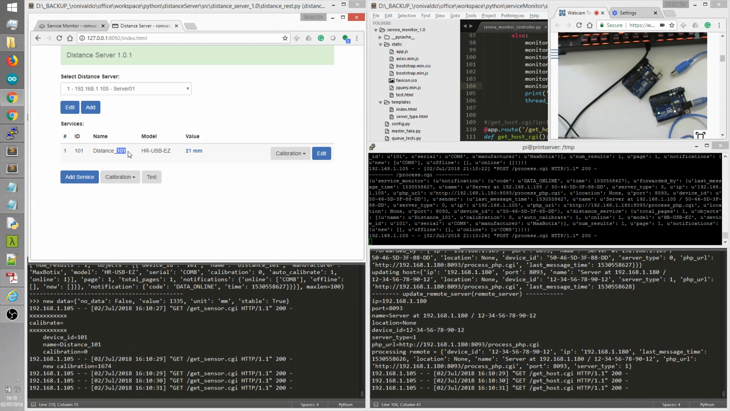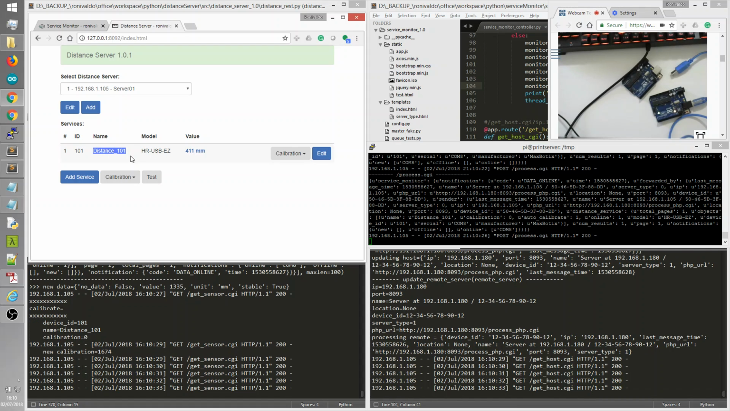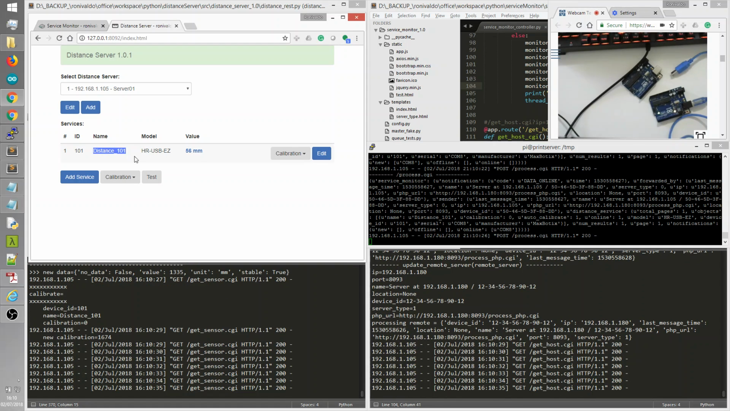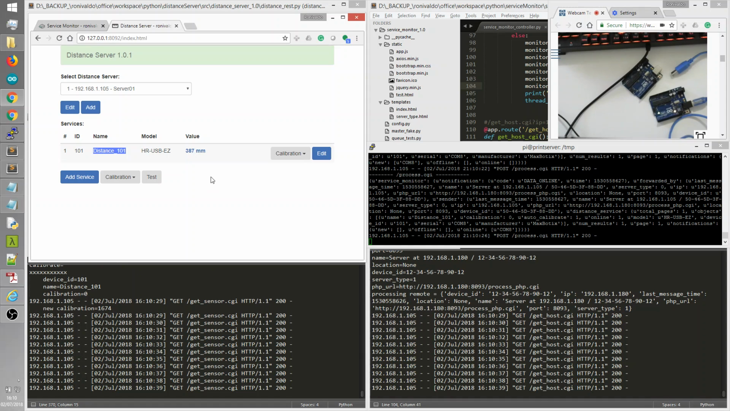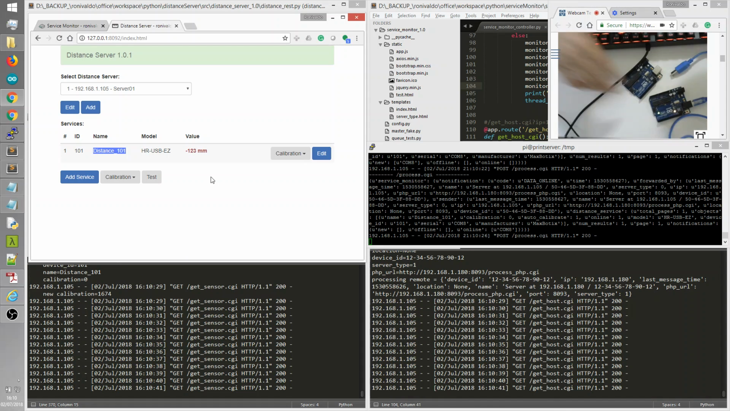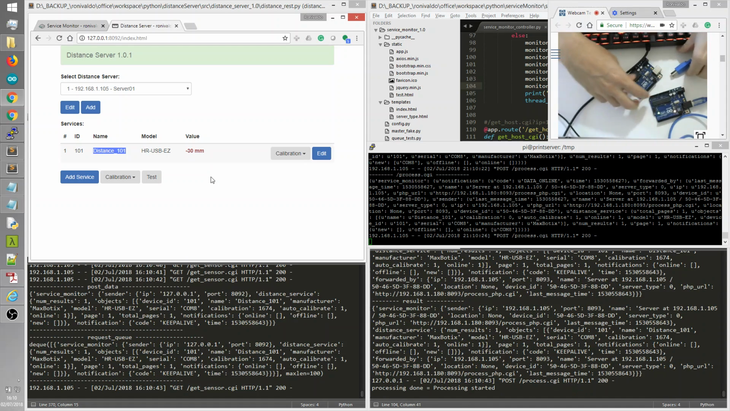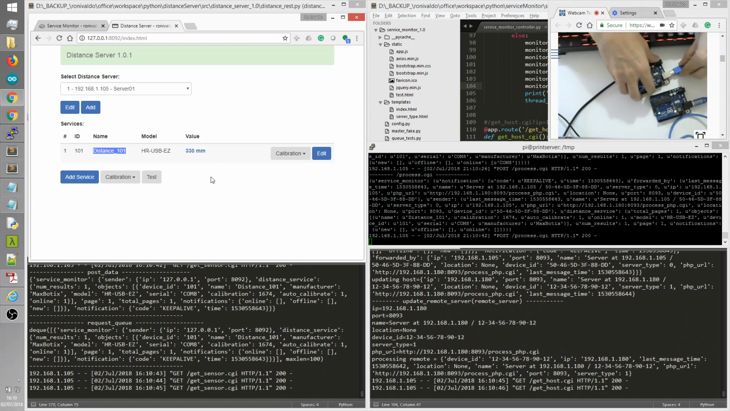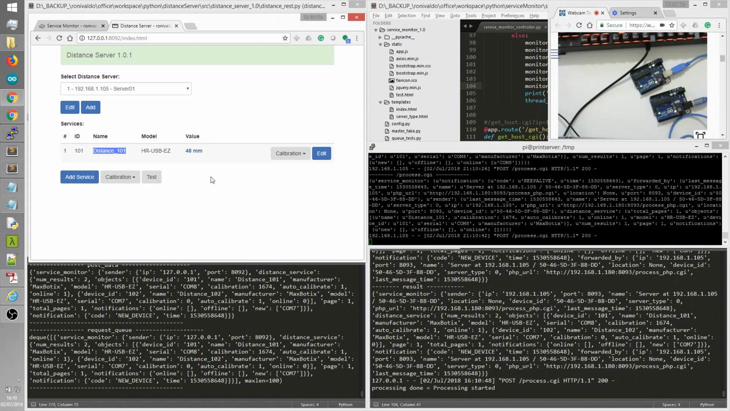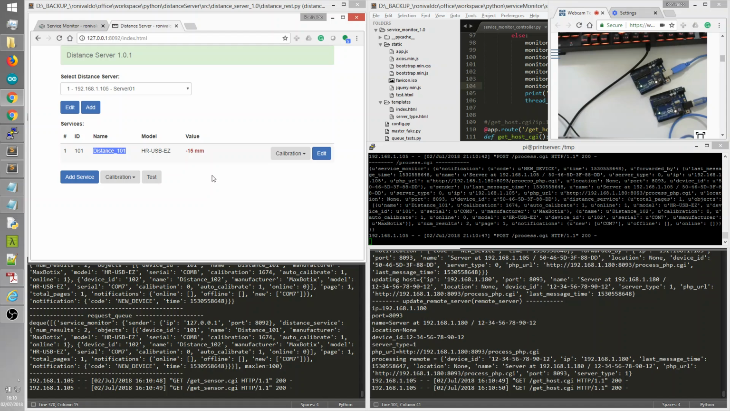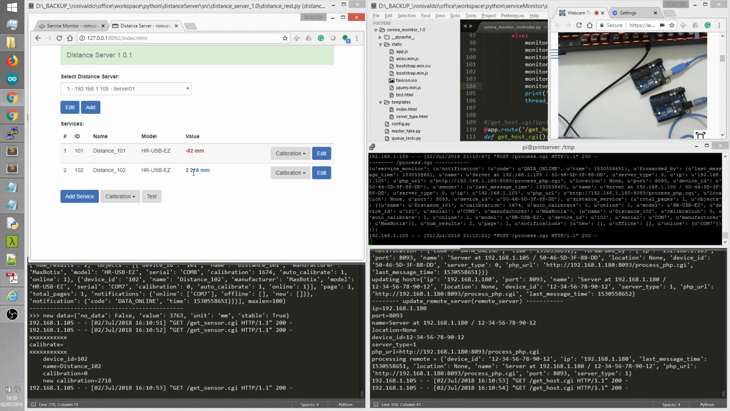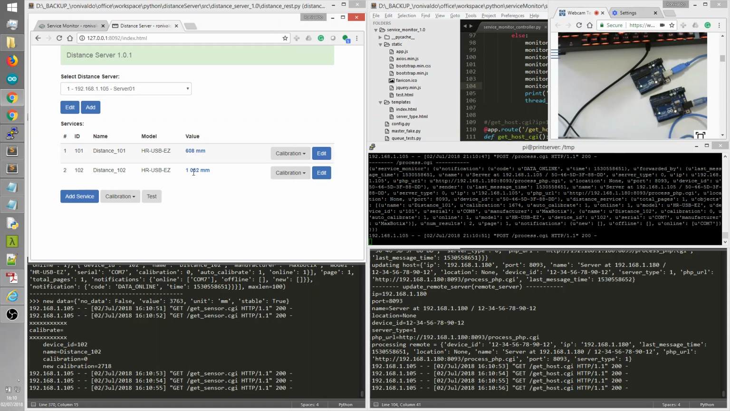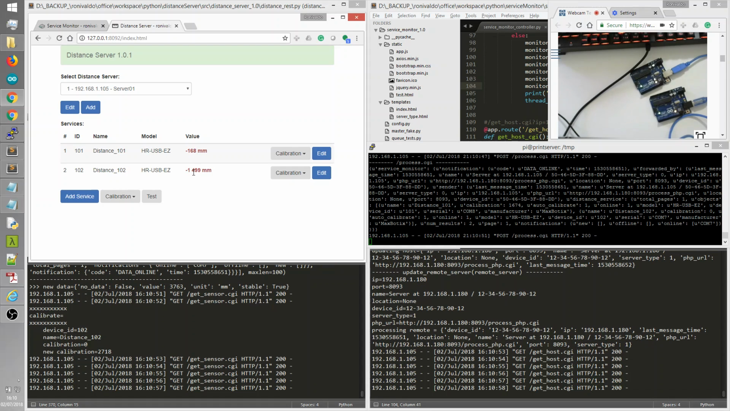I will just plug the first one, and you can see here this distance server was automatically added as number distance 101 and is reading the value. Let's add the second one. And the second one is here, and it's reading all the data at the same time.